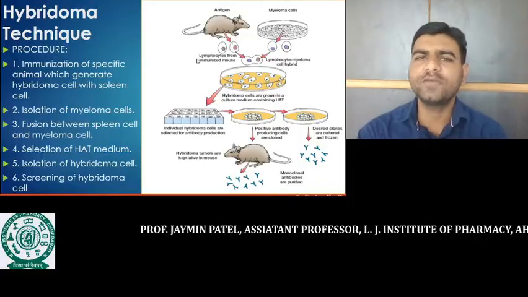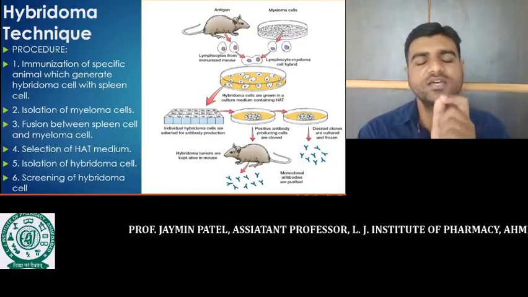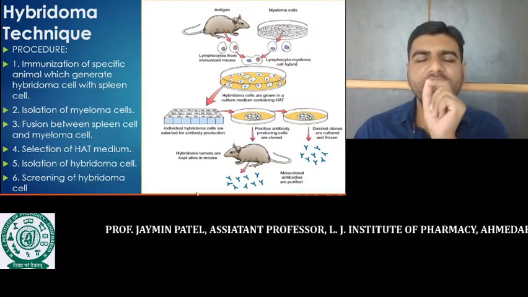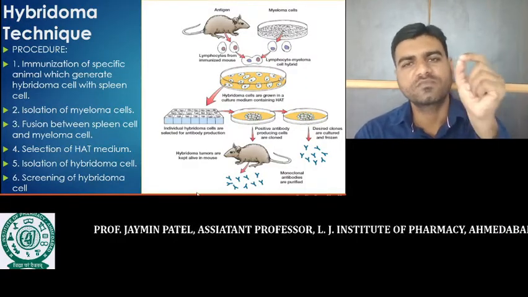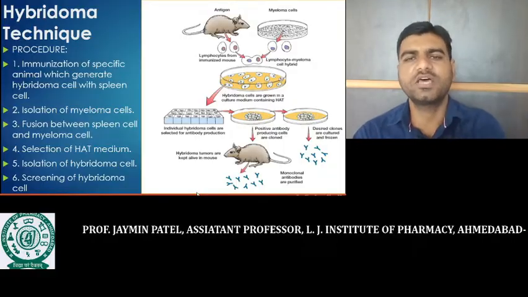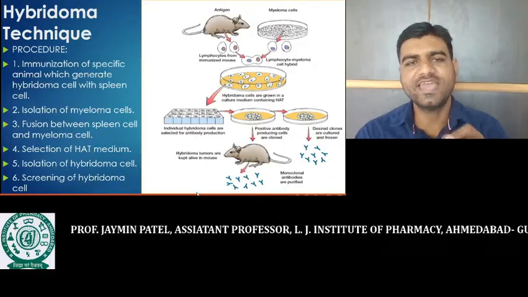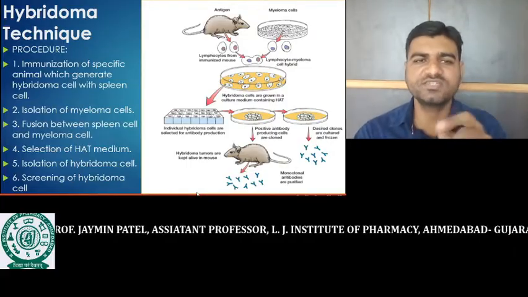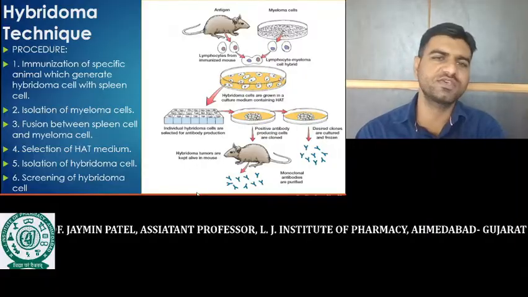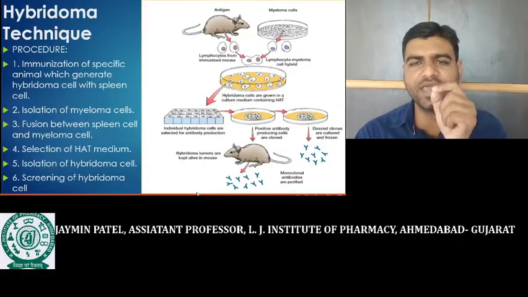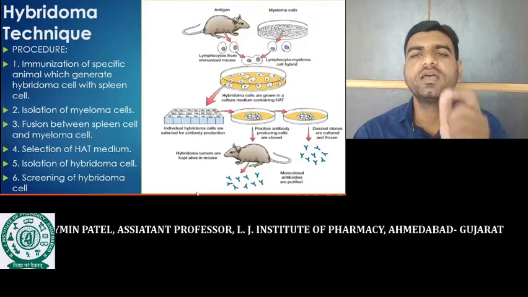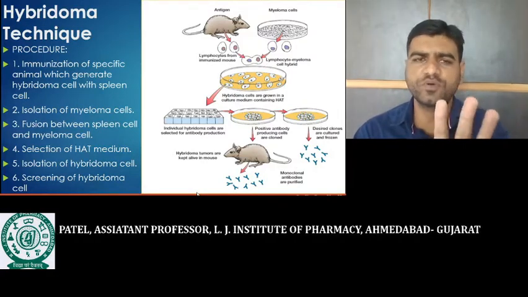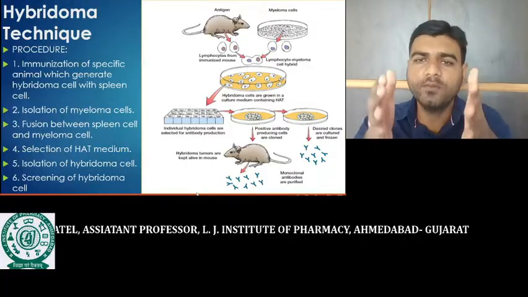In the hybridoma technique, we will inject a particular antigen into a rat or mice. The first step of this hybridoma technique process is immunization of the specific animal. Generally we prefer the rat or the mice to generate the hybridoma cells with the spleen cell. So the first step is immunization. Okay, so immunization is done.